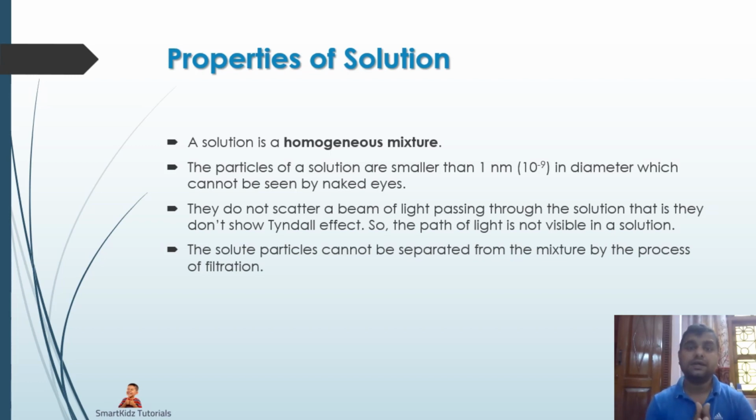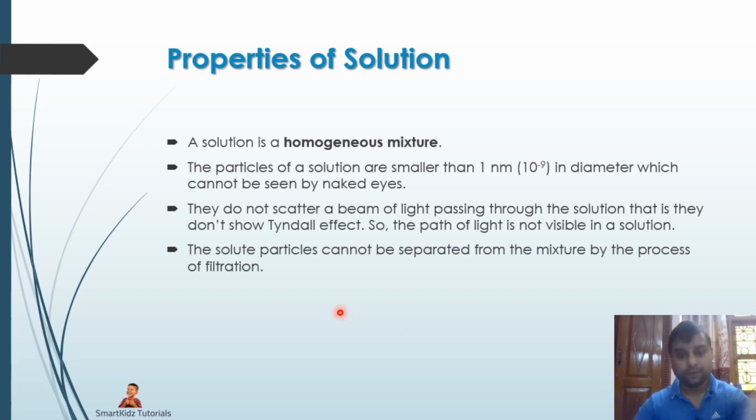That means light travels in a straight line. When the particles are big enough, these particles are able to deviate the light. That means move the path away from their straight path. And when that happens, light falls in a broader area, and in doing so, we are able to see the pathway of light. This particular phenomenon is called the Tyndall effect. So the path of the light is not visible in a solution because the particles of a solution are too small to scatter a beam of light passing through it.